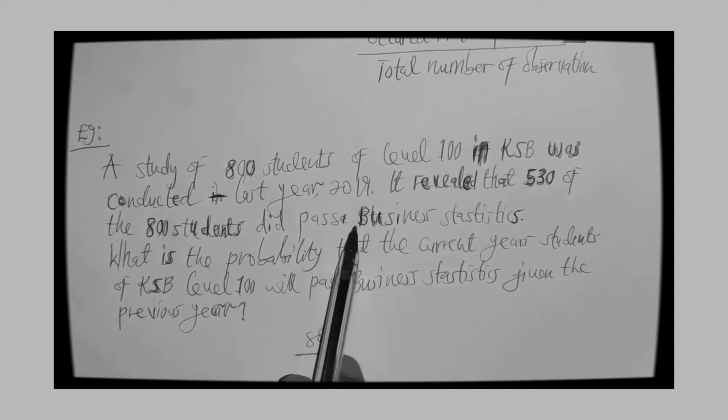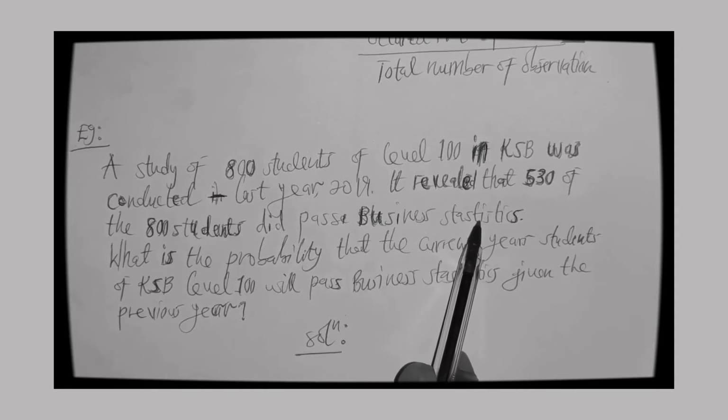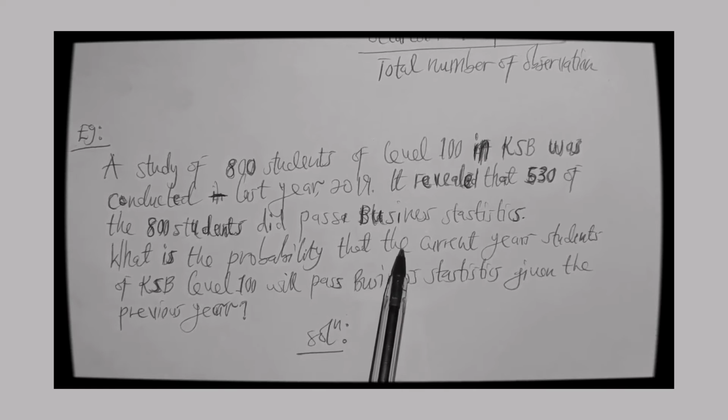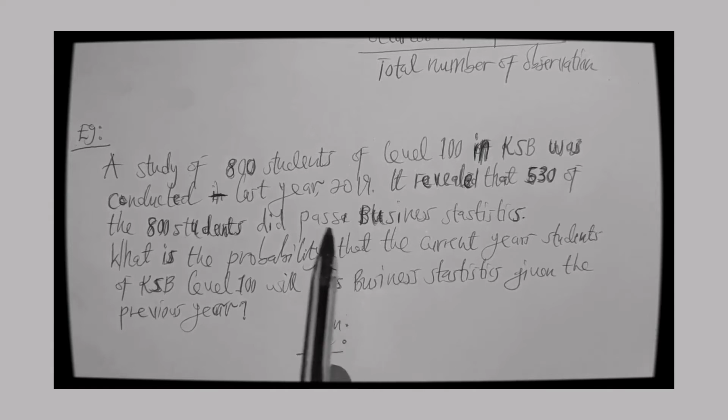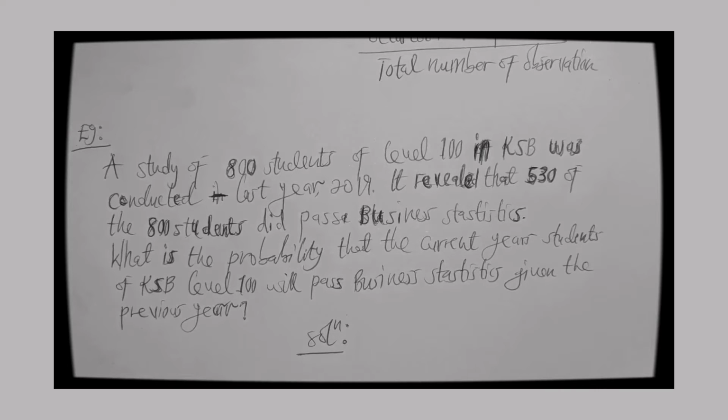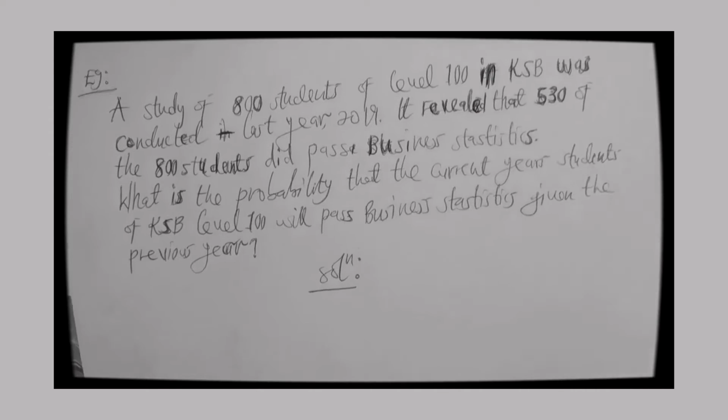So if we base on the previous information, then we can estimate that this is the probability that students may pass this current year business statistics exams. That is the assumption about the empirical concept. So let's solve it and know how it is done.